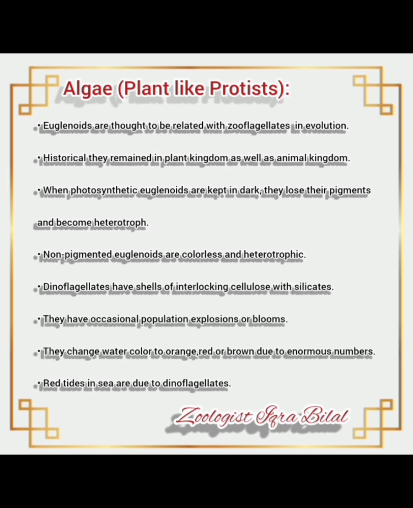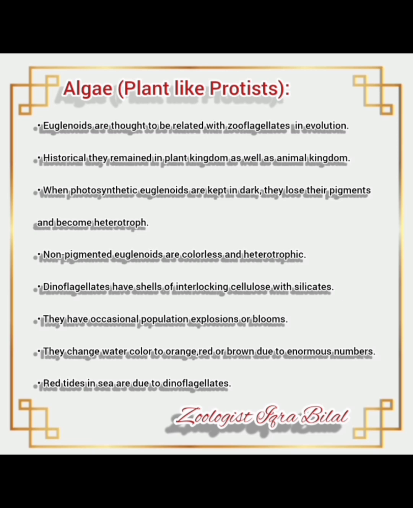Now, euglenids are thought to be related with zooflagellates in evolution. Historically, they remained in the plant kingdom as well as the animal kingdom because of their similarities with plants as well as animals. When photosynthetic euglenids are kept in dark, they lose their pigment and become heterotrophs. Non-pigmented euglenids are colorless and heterotrophic.